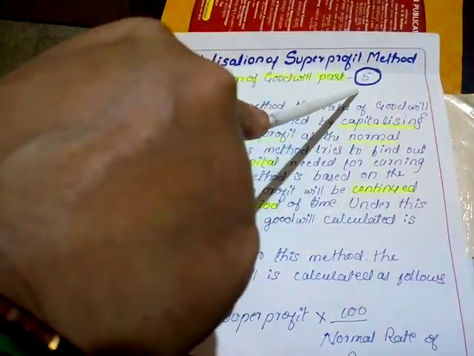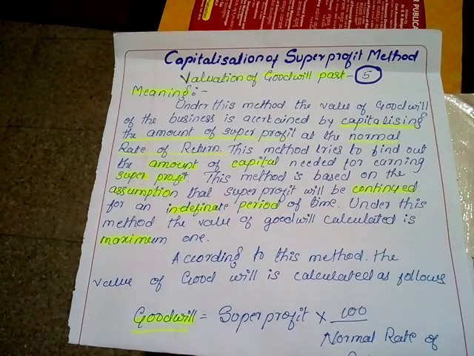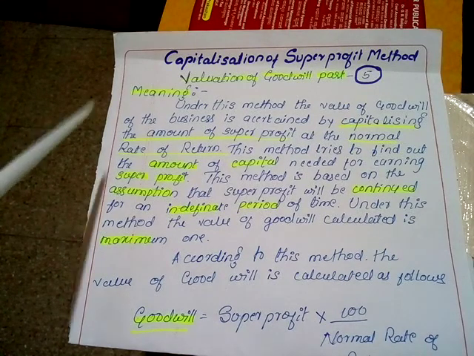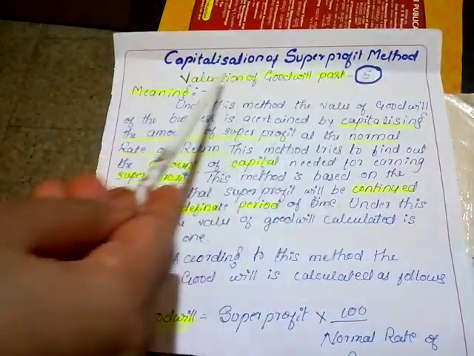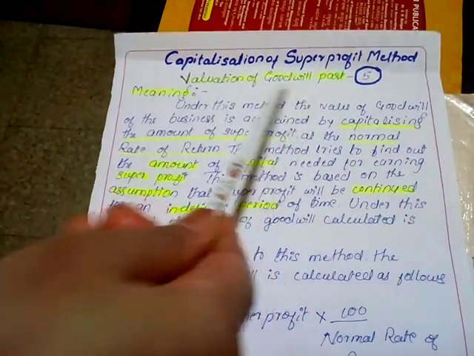This is part 5. Part 1 is related to overview of valuation of goodwill. Part 2 is related to average profit method. Part 3 is related to weighted average profit method, and part 4 is related to the super profit method. All these links will be in the description box. You can go through them, you can refer to them. Then today we shall discuss the capitalization of super profit under valuation of goodwill.